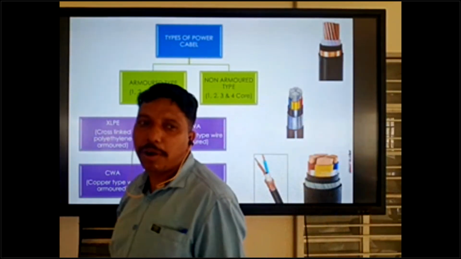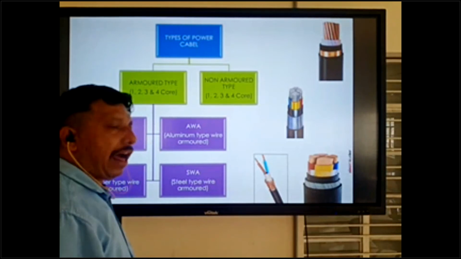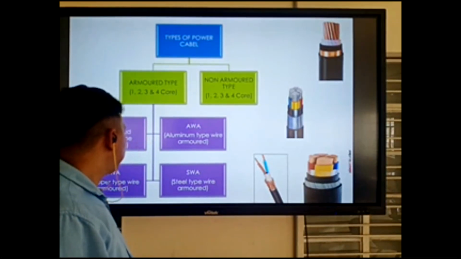These are the 4 types of armor in armored cable.